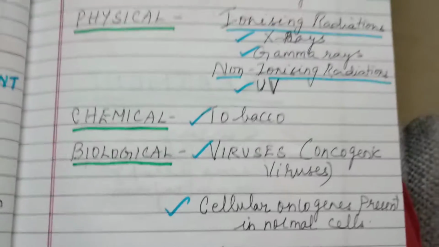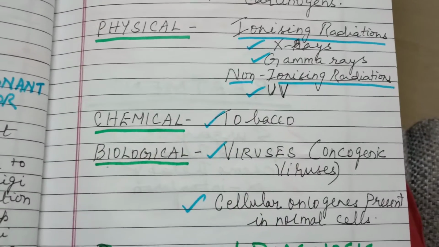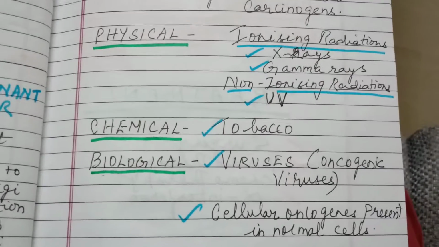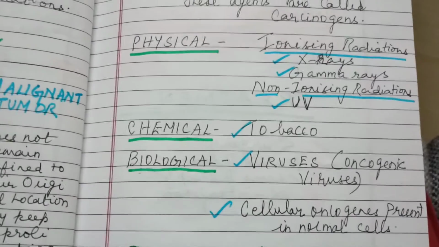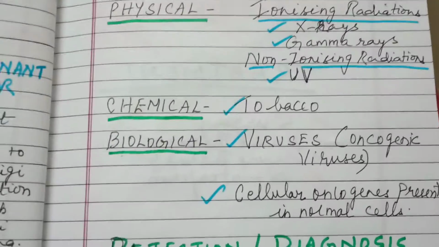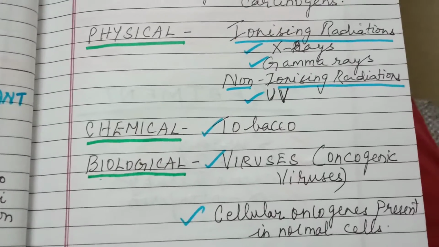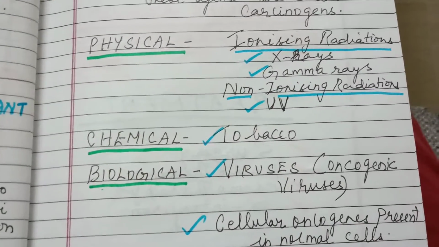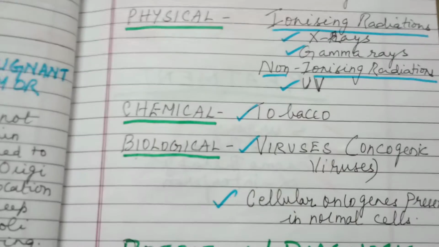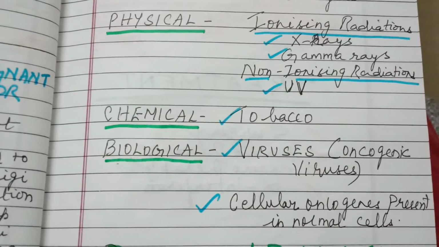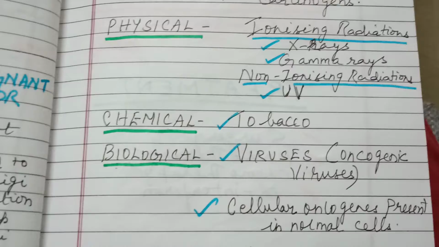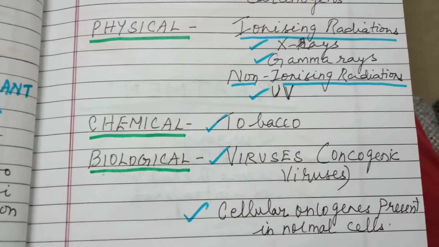And apart from that, there are several genes called cellular oncogenes. These genes can be identified in normal cells, and when activated under certain conditions, they could lead to oncogenic transformation of the cells. That means they become cancerous. These cellular oncogenes are present in the normal cells, and when activated under certain conditions, they become cancerous. These are the causes of cancer.